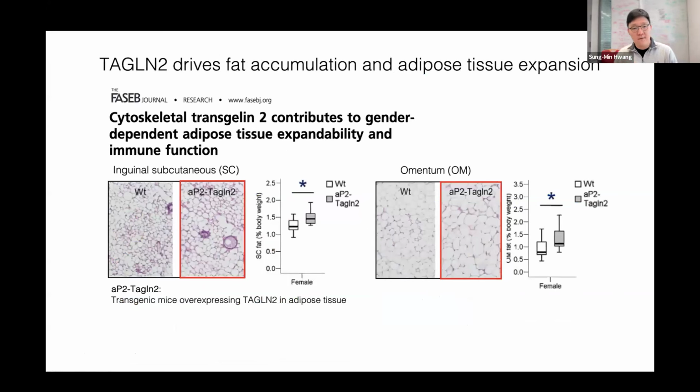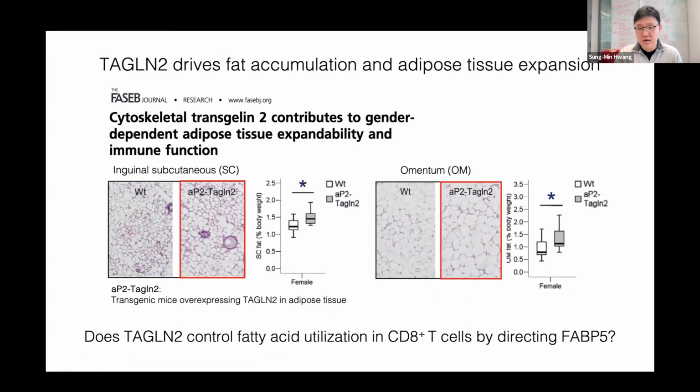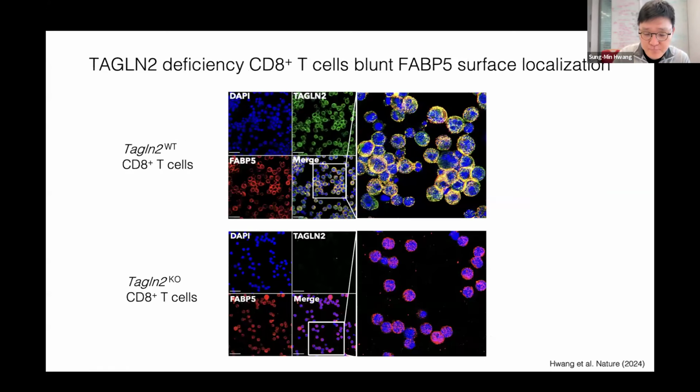And there's another piece of evidence, not in T cells, but in adipose tissue: when they overexpress Transgelin2 in this adipose tissue, they actually increase fat accumulation and expand their adipose tissue. So this is very interesting. So we hypothesize maybe Transgelin2 controls fatty acid utilization in CD8 T cells by directing FABP5.